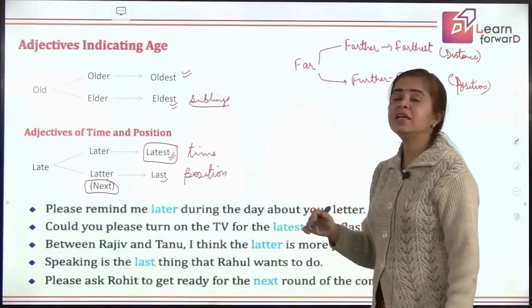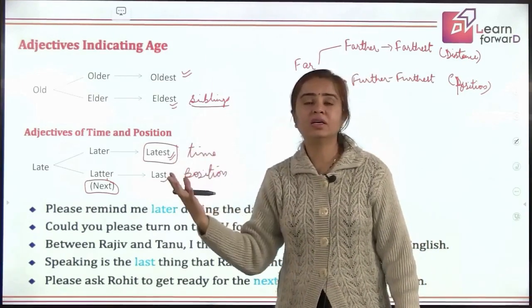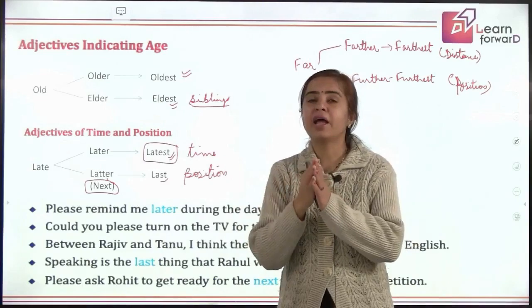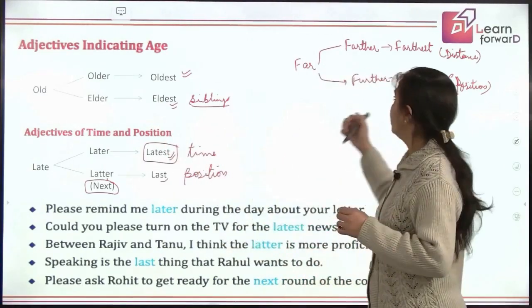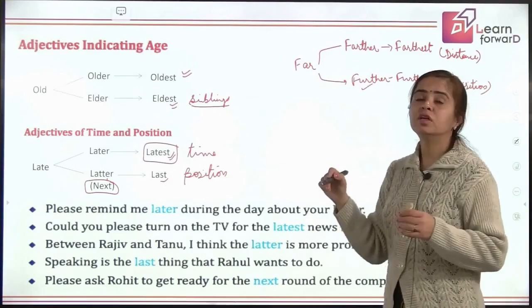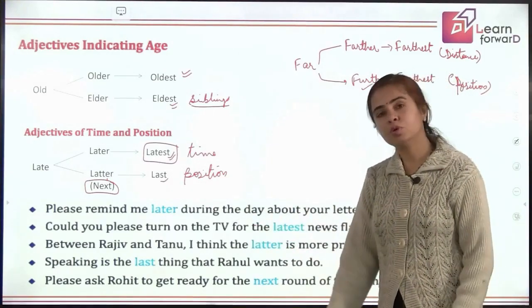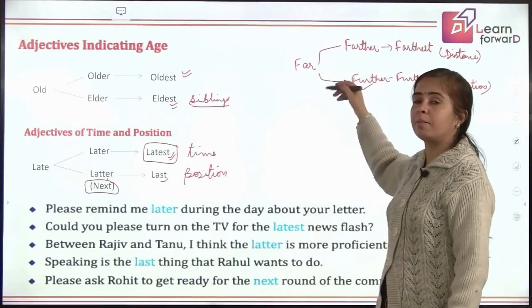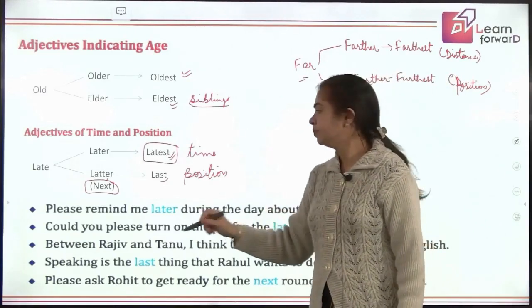So if I say I live farther than my friend or farther from the school, that means I am apart, at a more distance. And when I say what is your further question, that means I am talking about the next question in position. So these are the two different positive and comparative formations of the word far also, right?